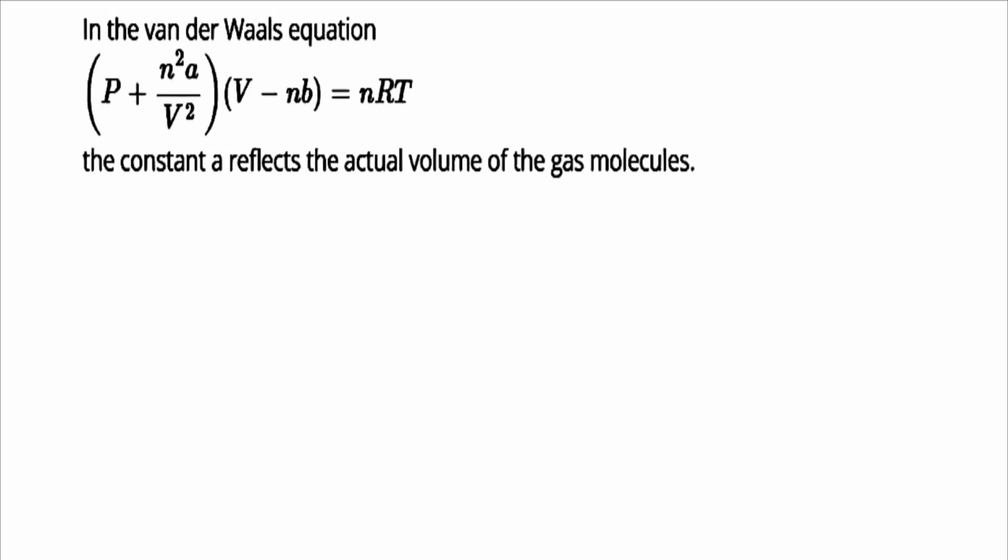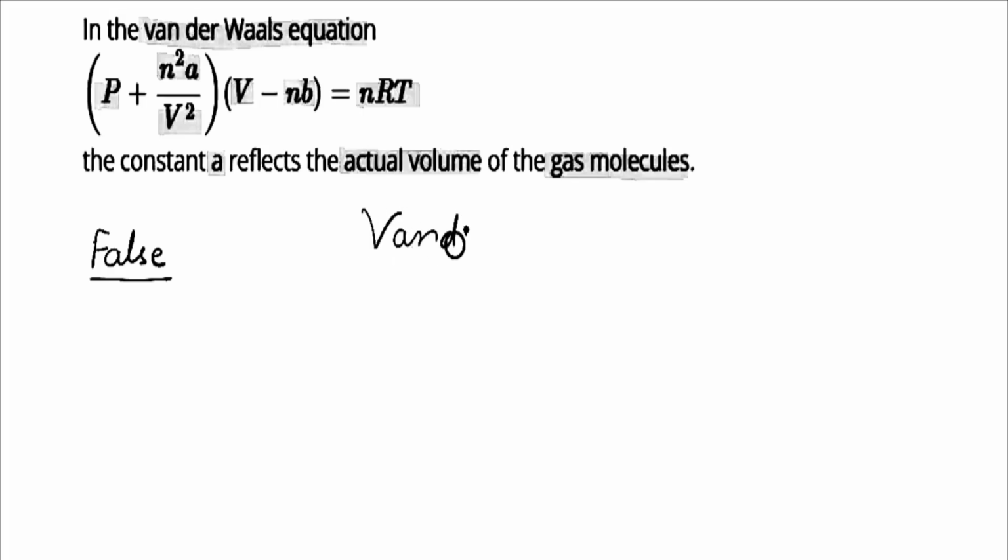Hello everyone, today's question is: in the van der Waals equation, (P + an²/V²)(V − nb) = nRT, the constant a reflects the actual volume of gas molecules. This is the van der Waals gas equation, or real gas equation. The statement that constant a reflects the actual volume of the gas molecules is false.